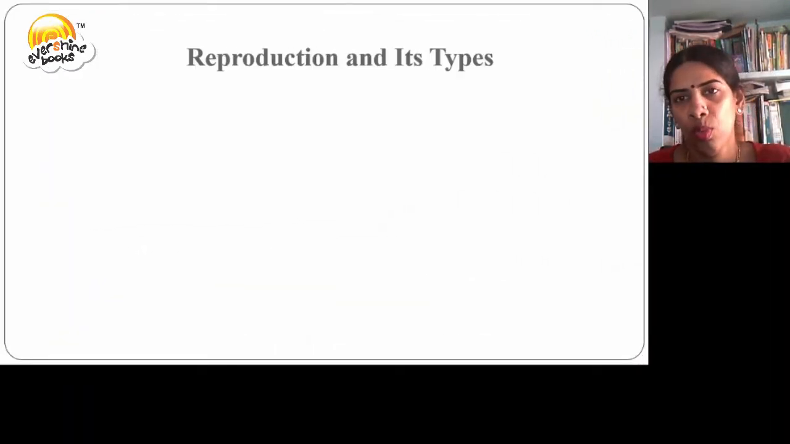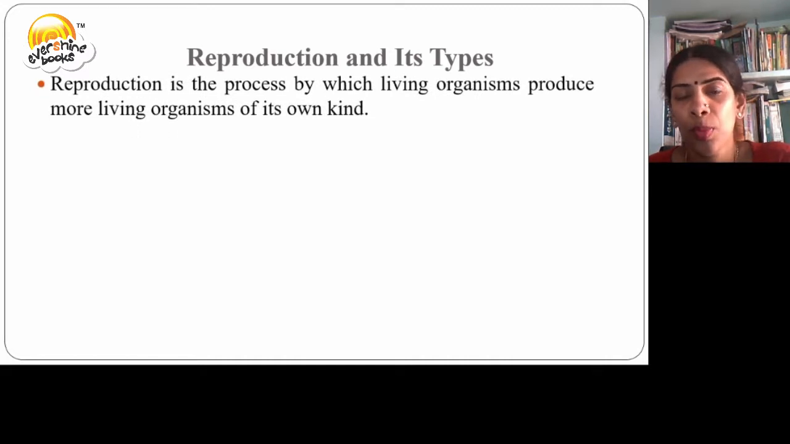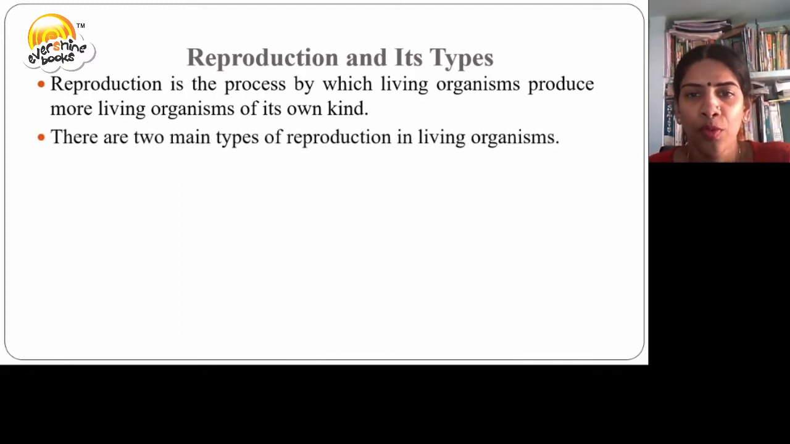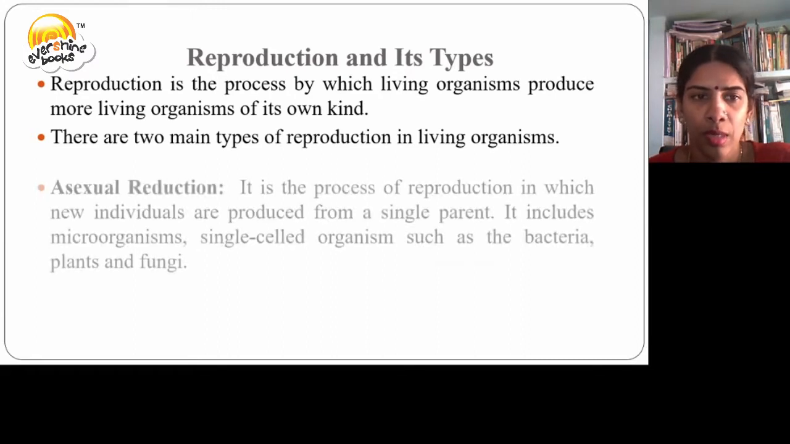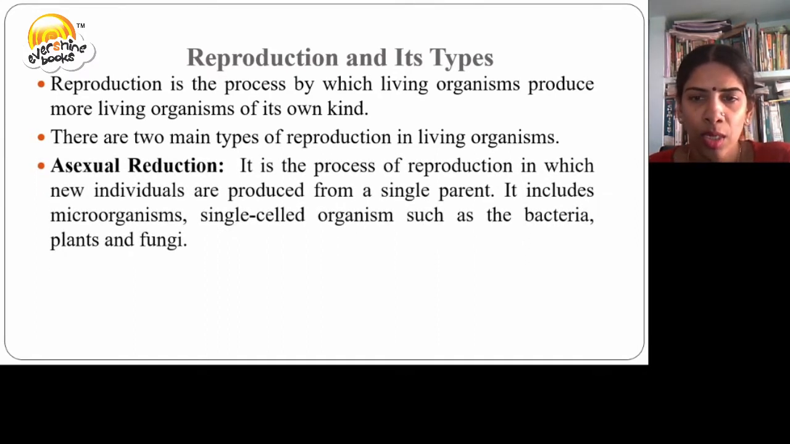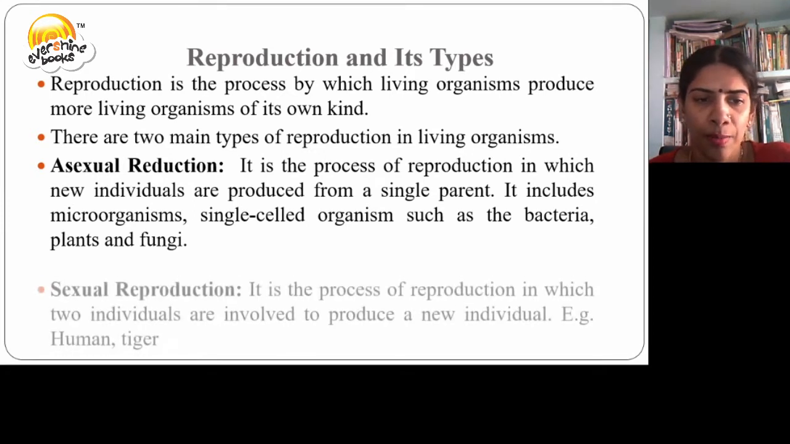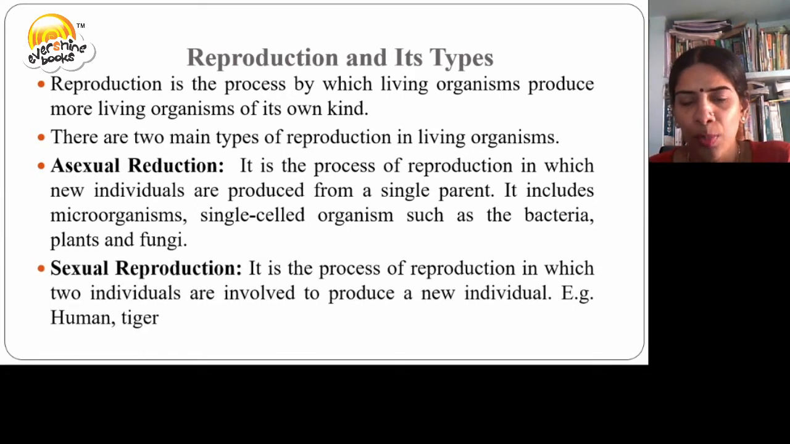What is reproduction? What are its types? Reproduction is a process by which living organisms produce more living organisms of their own kind. There are two types of reproduction in living organisms. Asexual reproduction is the process of reproduction in which new individuals are produced from a single parent. It includes microbes, single-celled organisms such as bacteria, plants, and fungi. Sexual reproduction is a process in which two individuals are involved to produce a new individual.